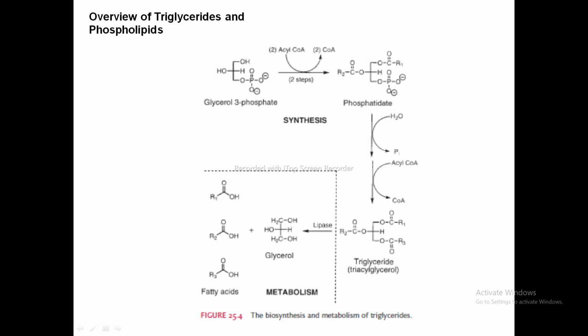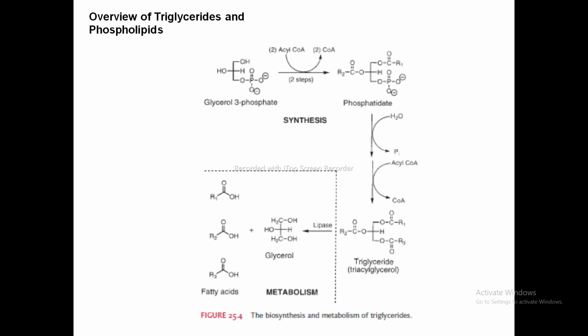They form from glycerol 3 phosphate and acyl CoA and accumulate in the cytosol of the adipose cell.